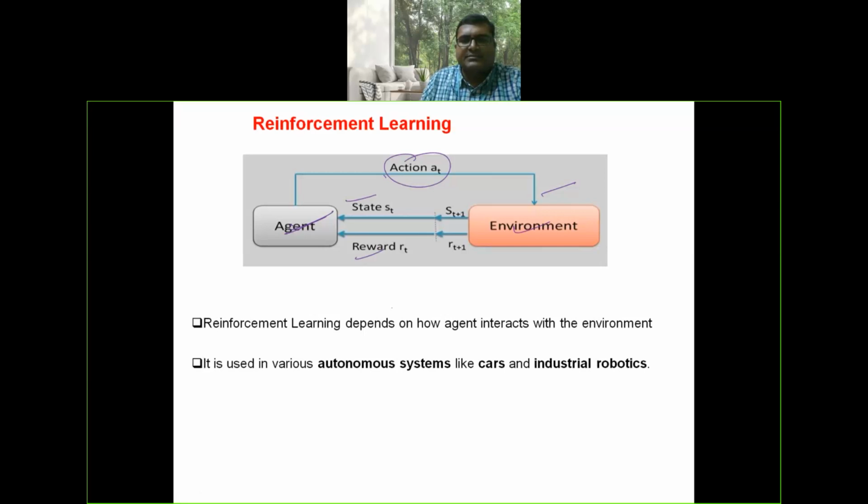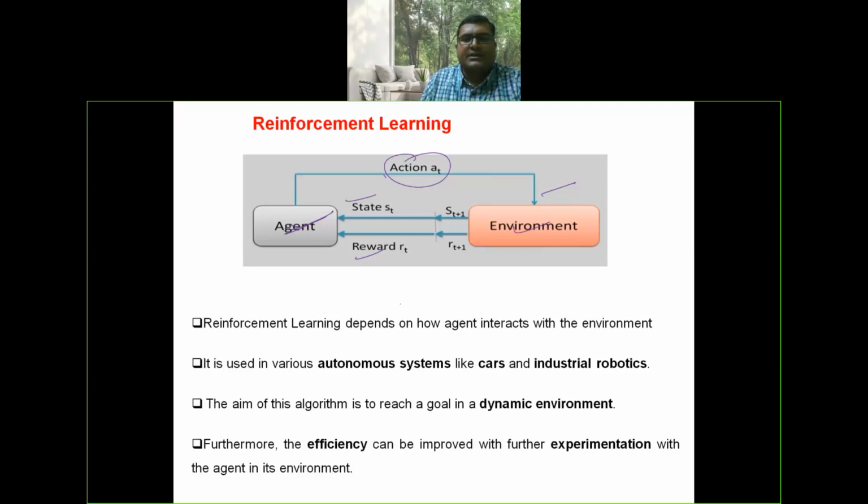It is used in various autonomous systems like cars and industrial robotics. The aim of this algorithm is to reach the goal in a dynamic environment. Furthermore, the efficiency can be improved with further experimentation with the agent in its environment.